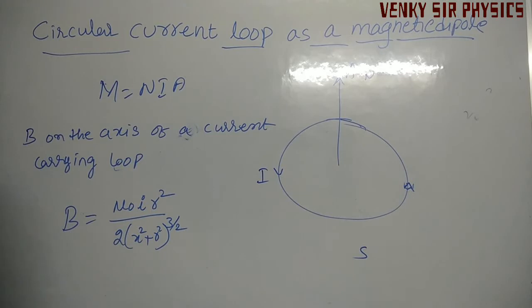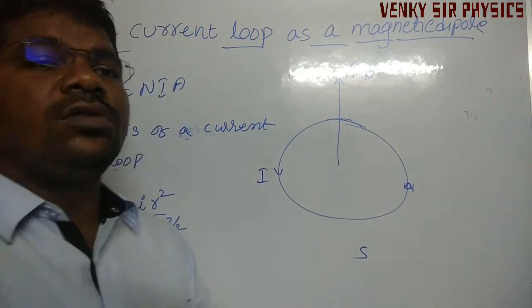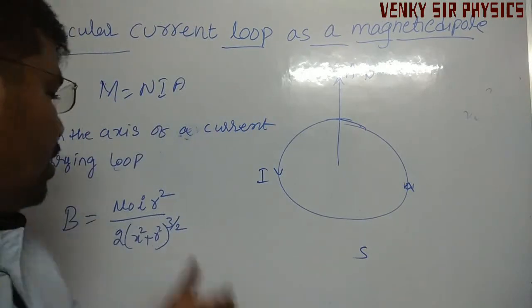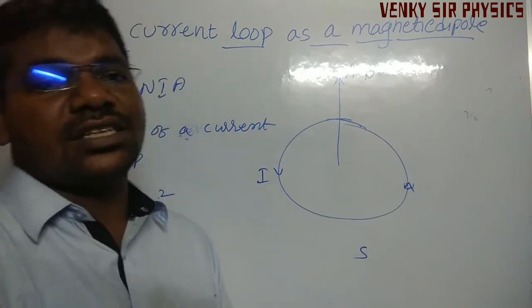Understand this formula? Previous derivation.